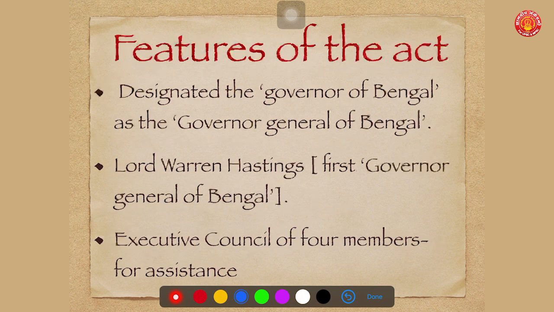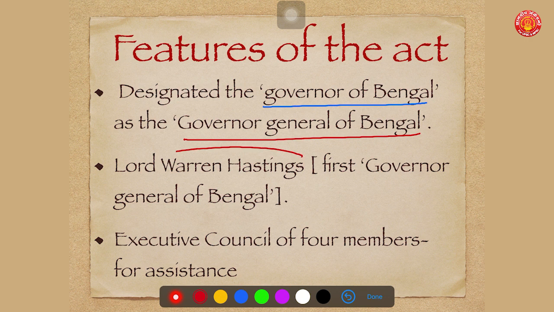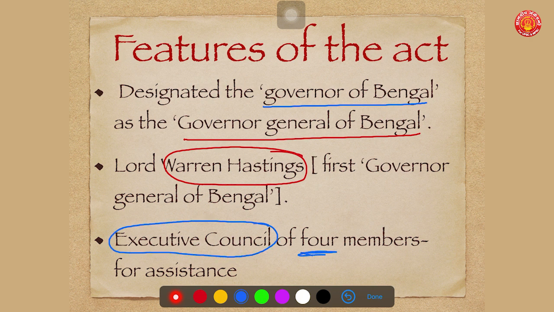Then what were the features of the act? So first important feature was the Governor of Bengal was designated as Governor General of Bengal. First important change. This is very, very important. The Governor of Bengal was designated as Governor General of Bengal. Lord Warren Hastings was the first Governor General of Bengal, and he had to work with the help of an executive council which has 4 members to assist him. It means the entire function of the British possessions shall be carried on by Governor General of Bengal.